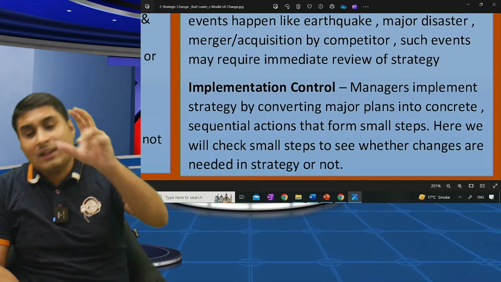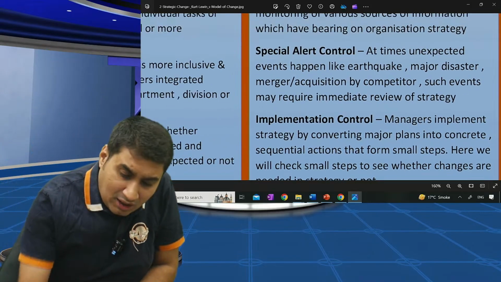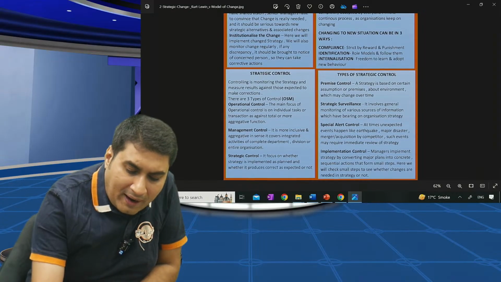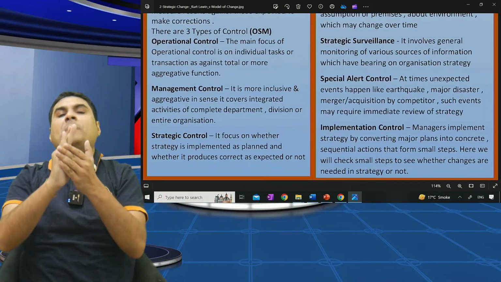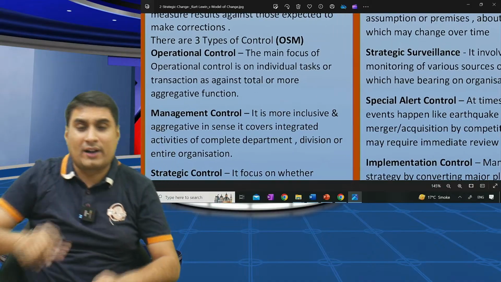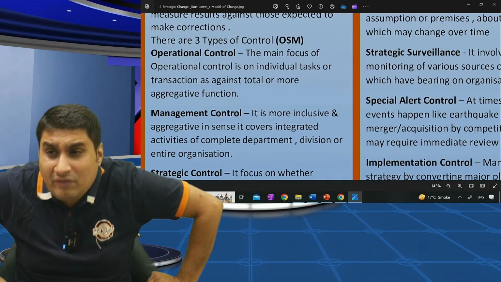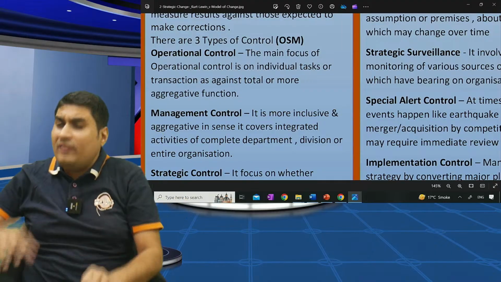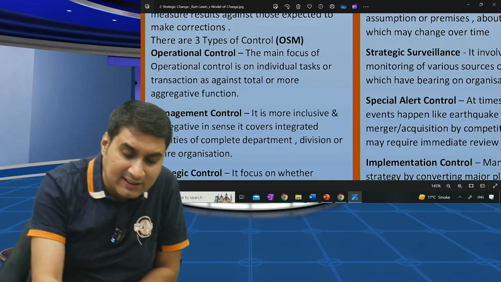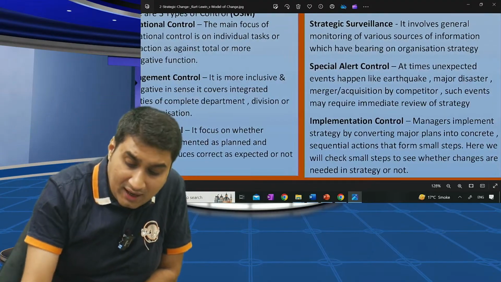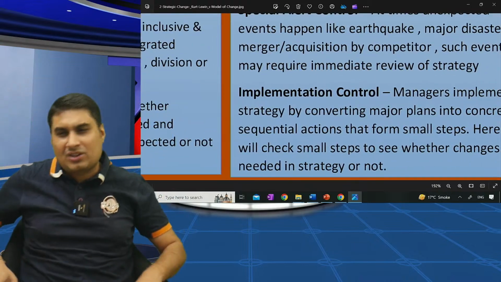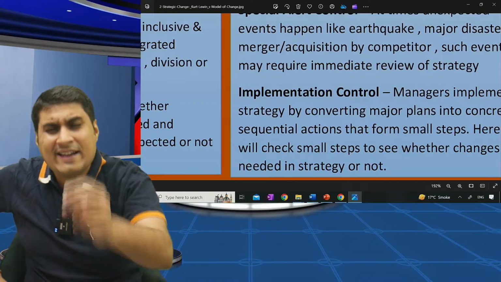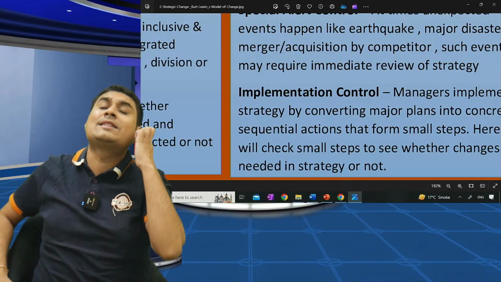Perfect. Okay, sir, what's the main difference between operational control and implementation, where also there are parts? See, here in implementation I am dividing one strategy into parts. In operational control we focus on one product. Example, when we focus on Virat Kohli or on sales of Lux, it is operational control. But when I focus on month-wise sale of Lux, it's implementation. In implementation, I divide entire strategy into small parts.